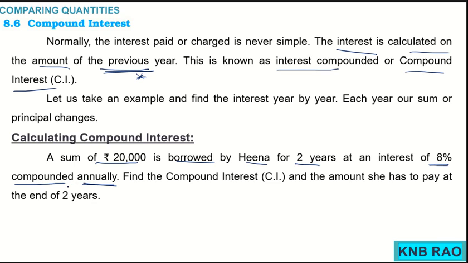Extra, it must be written that it is compounded annually. Find the CI and the amount she has to pay at the end of 2 years. Now, we will solve this question.